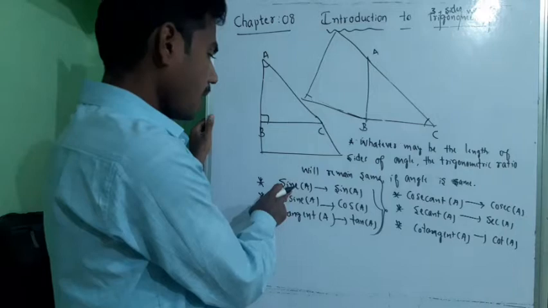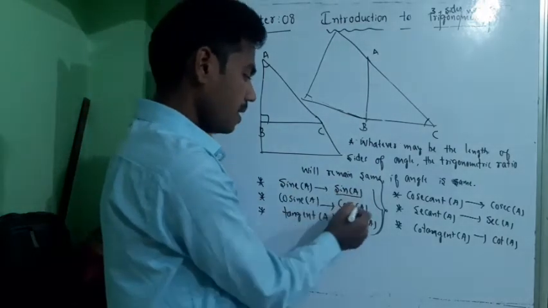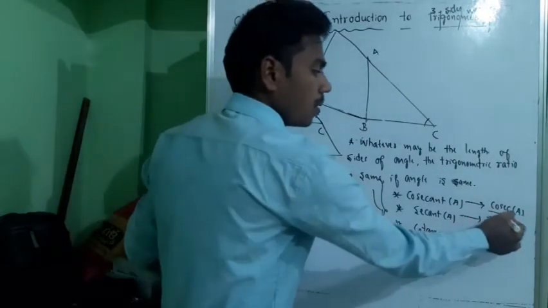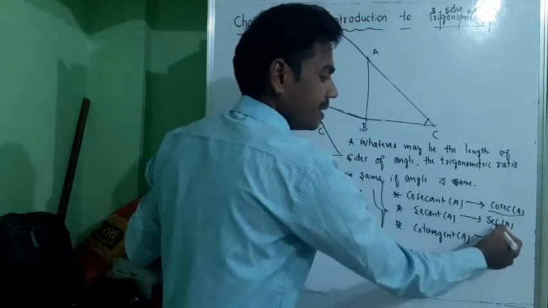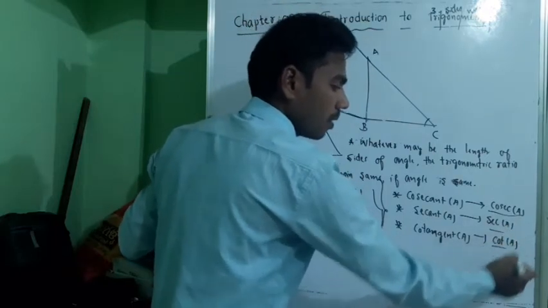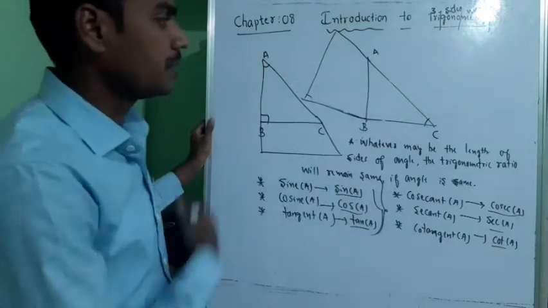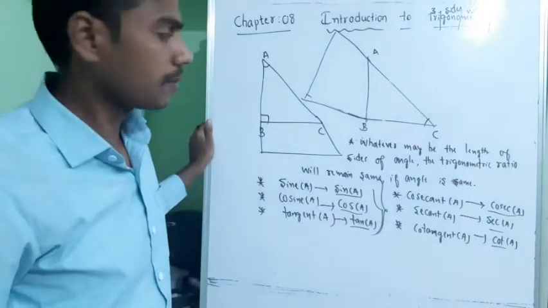Please note this down. So next we'll go to the example.